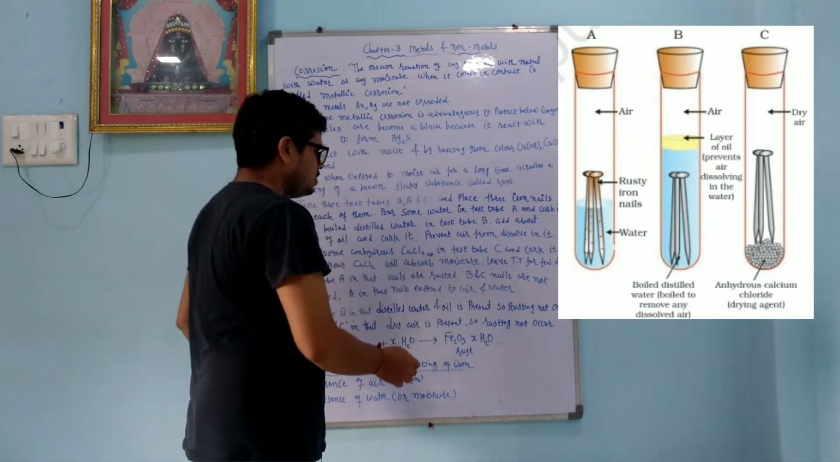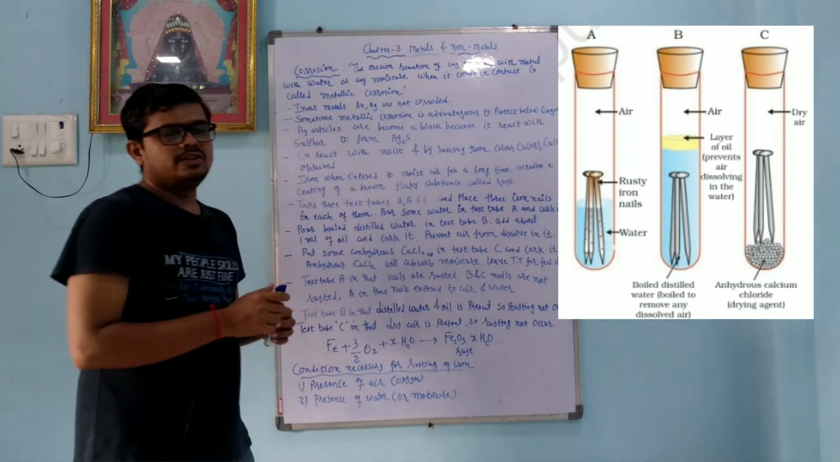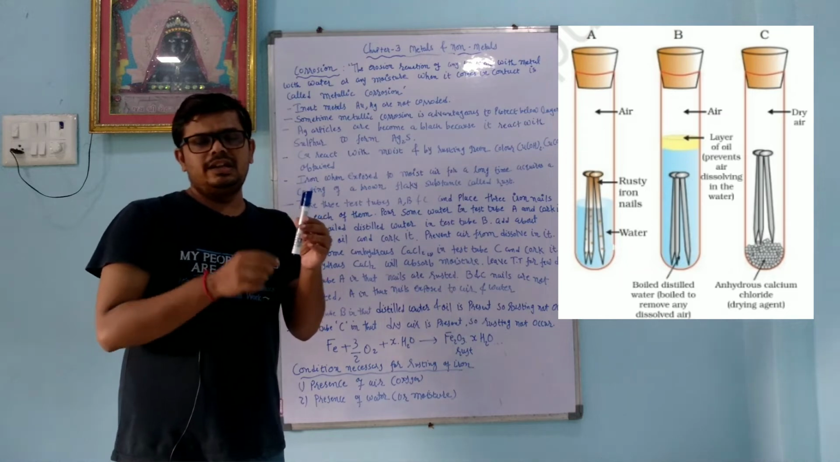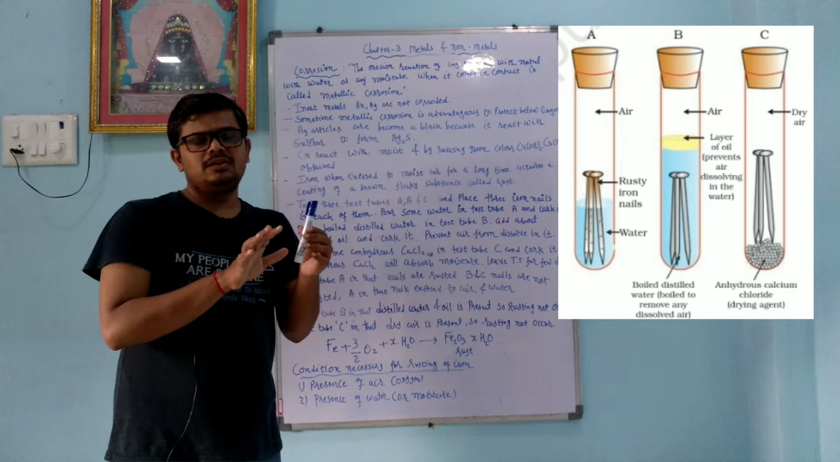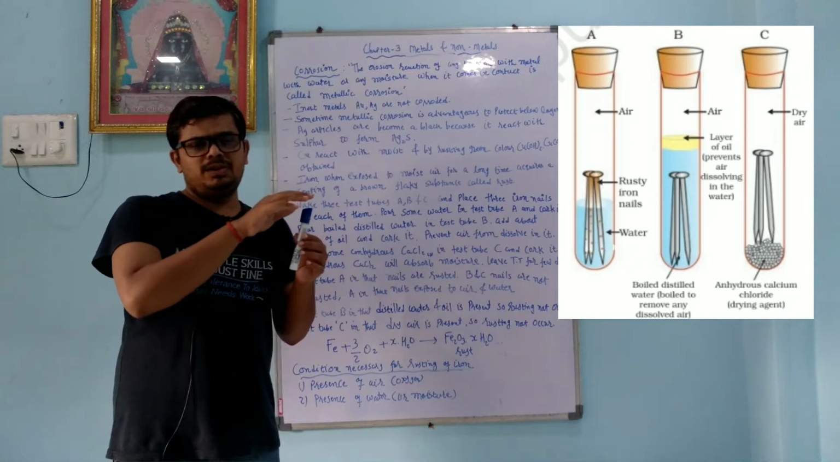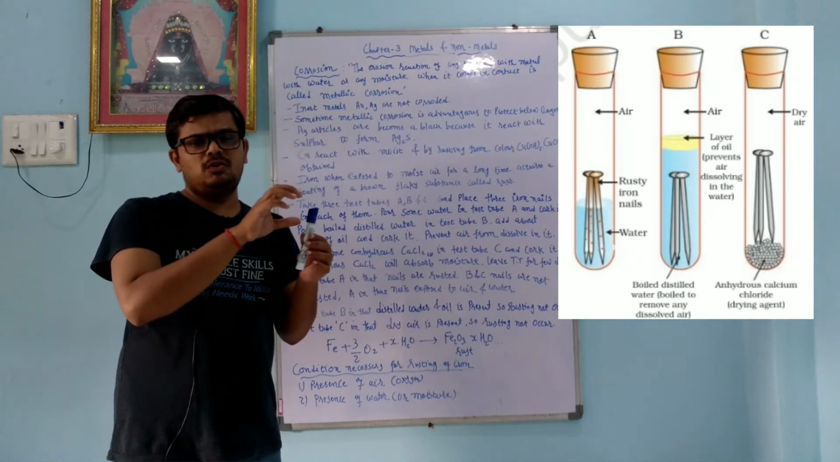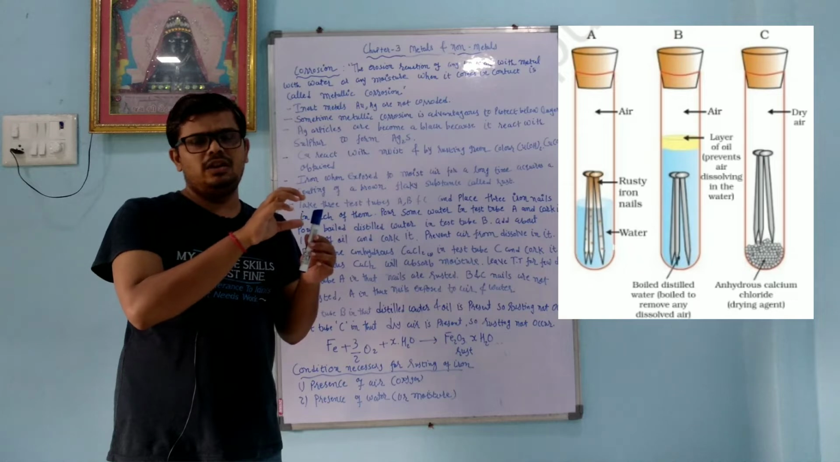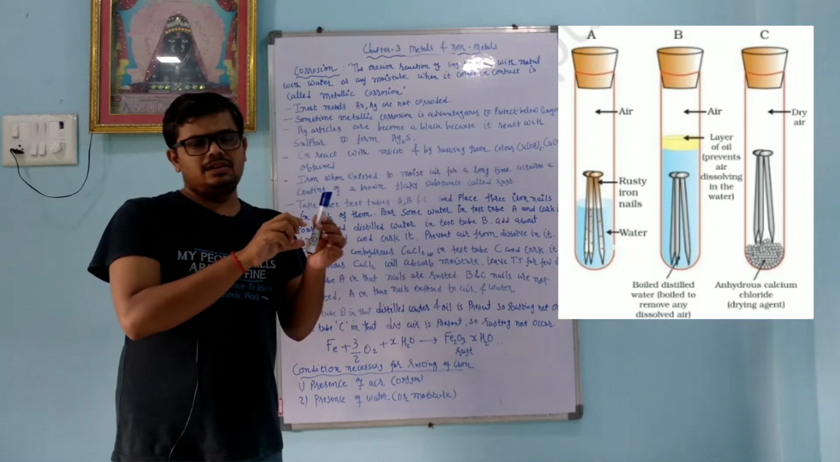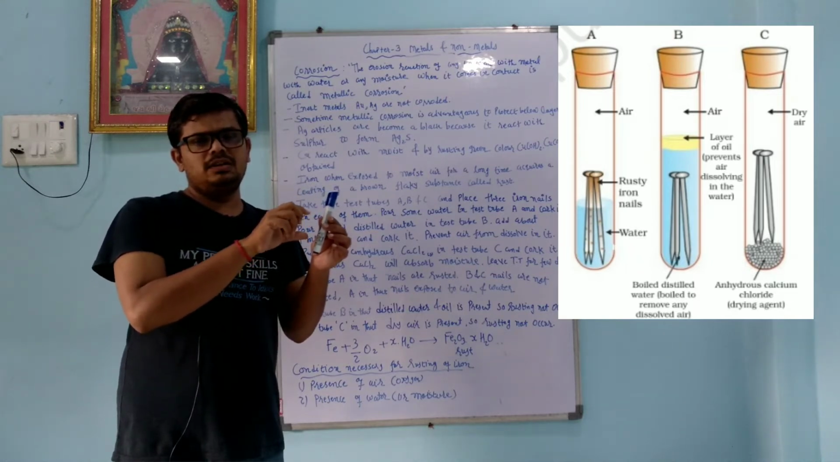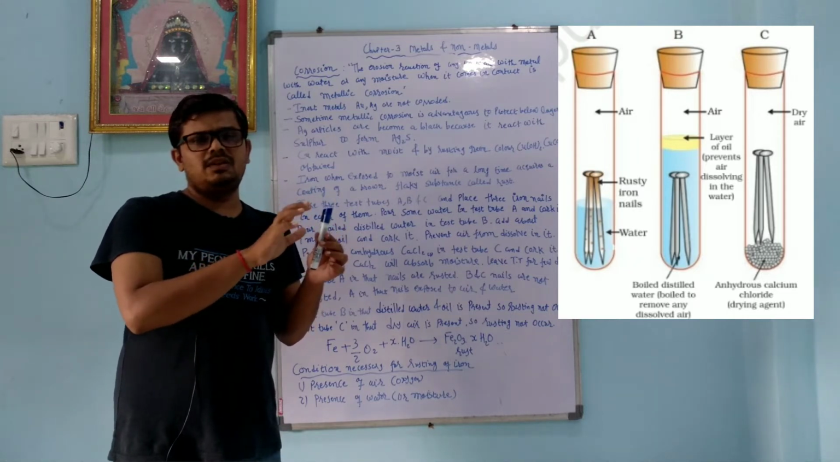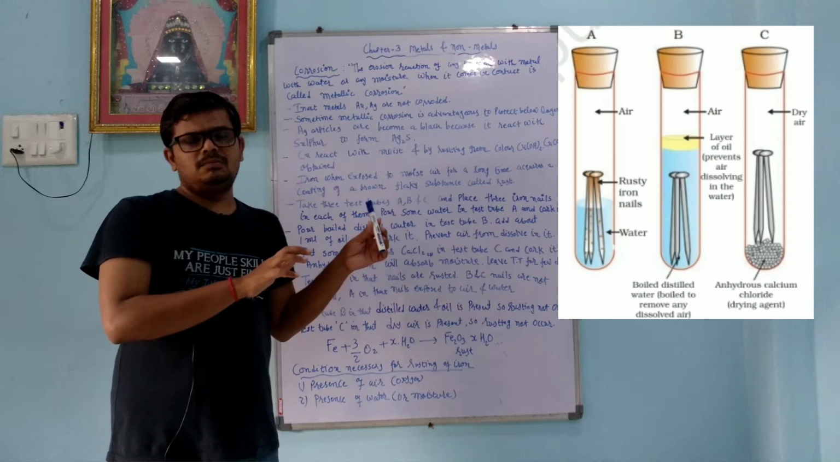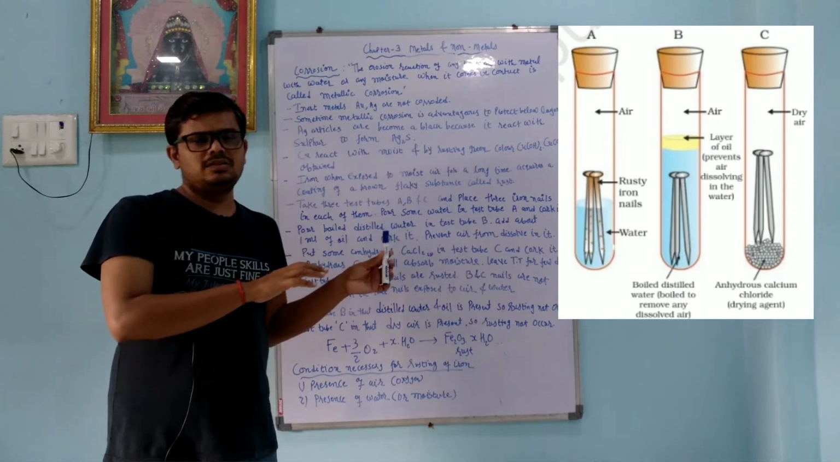B and C nails are not undergoing the rusting reaction. In B, the nails are totally immersed in distilled water, so oxygen is absent, and on the outer side, oil is floating on the water. In test tube B we added the oil and the nails are there. So there are two things: distilled water and oil, and because of that the reaction will not take place, and the nails are not rusted.